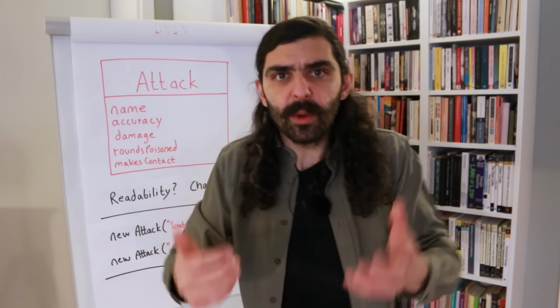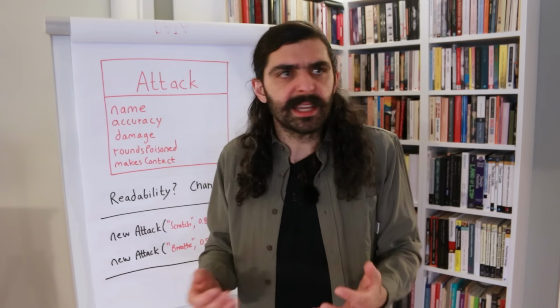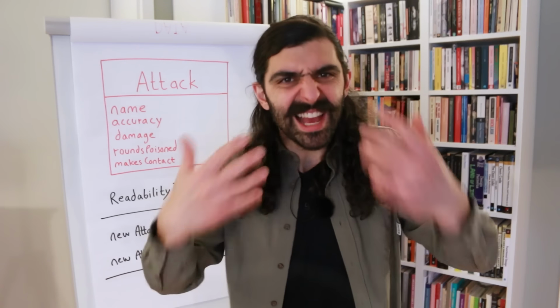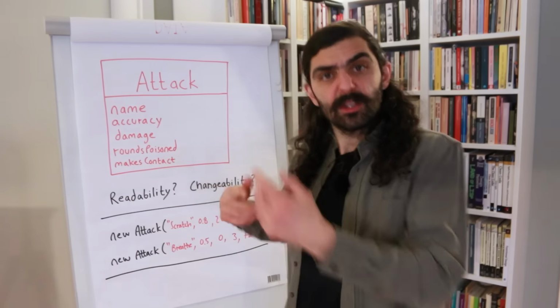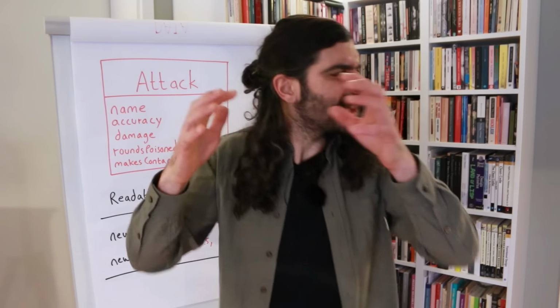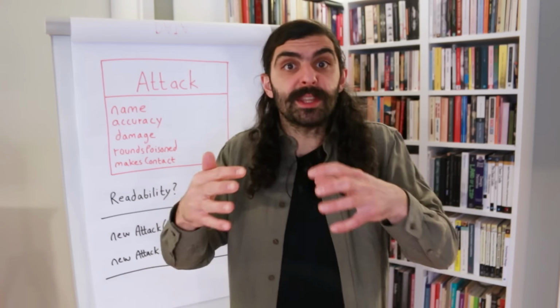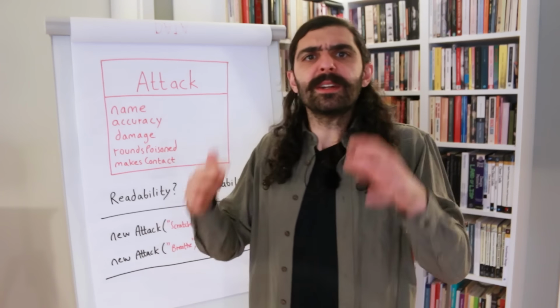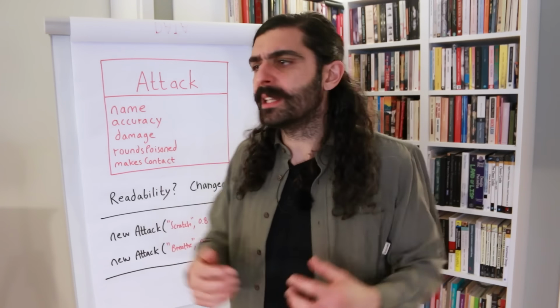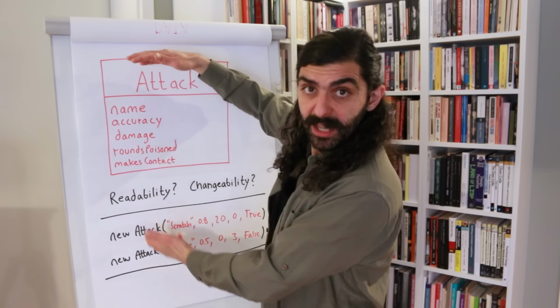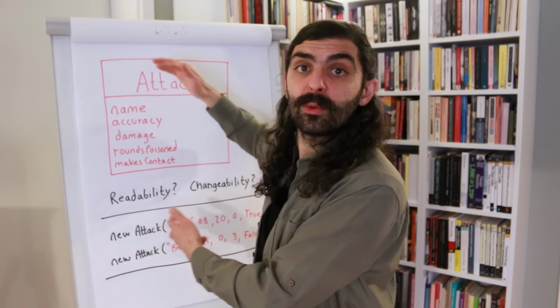I mean, in the game Pokemon, the monsters can be paralyzed, they can get burned, they can fall asleep. There's environment effects like rain, right? And there's more kinds of attacks than just contact attacks and non-contact attacks. So there's a lot of stuff going on. And the more stuff we add, the bigger these problems of readability and changeability get. The bigger this class becomes, the more difficult it becomes to find our way in this class.